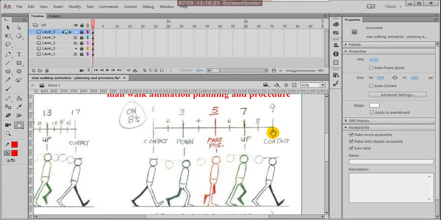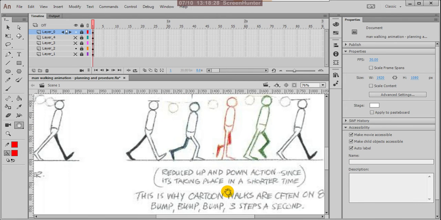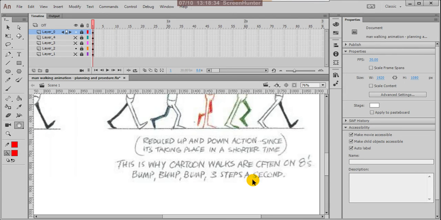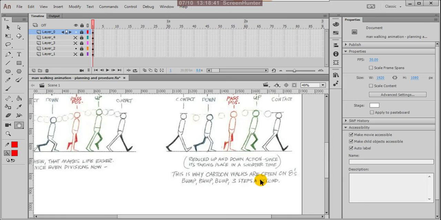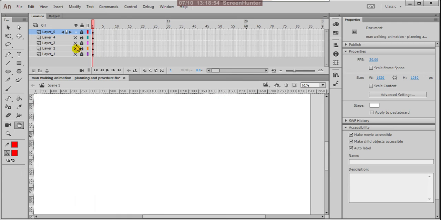In 8 frames the character will take, see here, the reduced up and down action since it is taking place in a shorter time. This is why cartoon walks are often on 8s, a step every 8 frames, so 3 steps a second. That means cartoon characters walk quickly, they never walk lazily or leisurely. Suppose I'll show you one more.